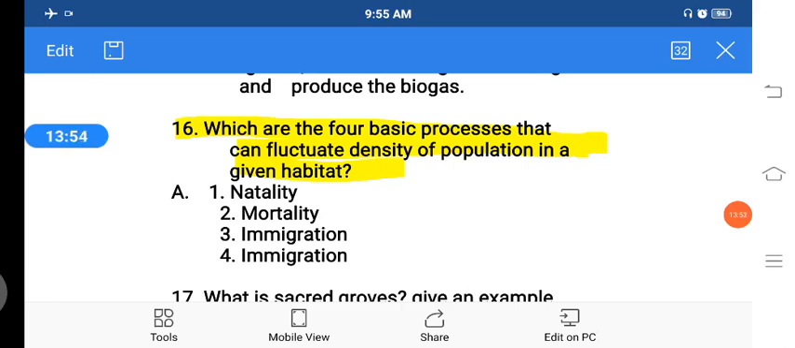Then the 16th question, which are the 4 basic processes that can fluctuate the density of a population in a given habitat? The population density in a particular habitat may fluctuate due to 4 basic factors. Those are natality, mortality, immigration and emigration. These are the 4 basic processes that change the density of a population in a given habitat.